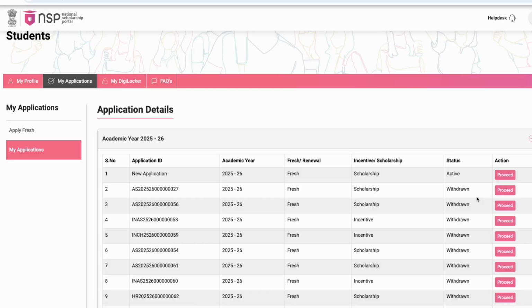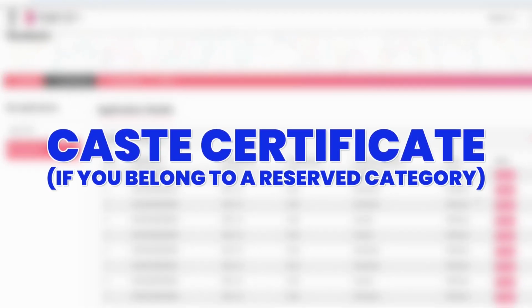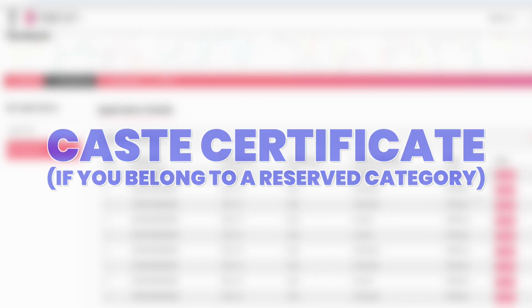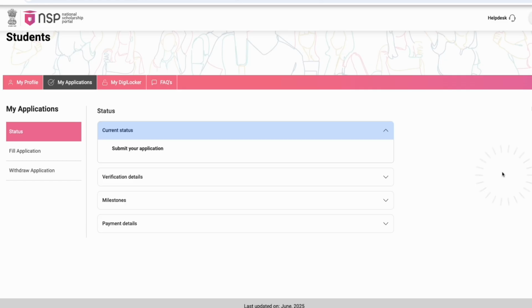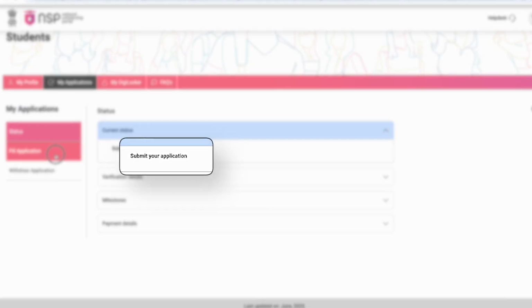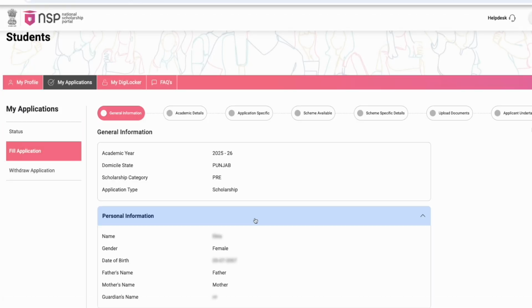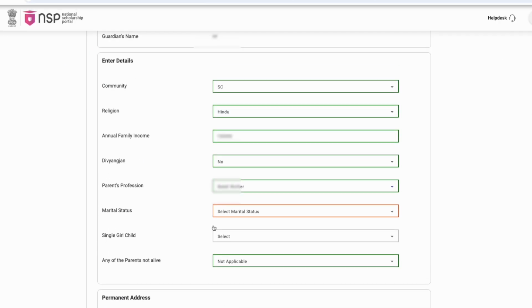Before applying, you must keep digital copies of 2 certificates ready. Caste certificate if you belong to a reserved category, parents' income certificate. And after this, you will see the Submit Your Application option on the screen. In this section, you need to fill in your general information.